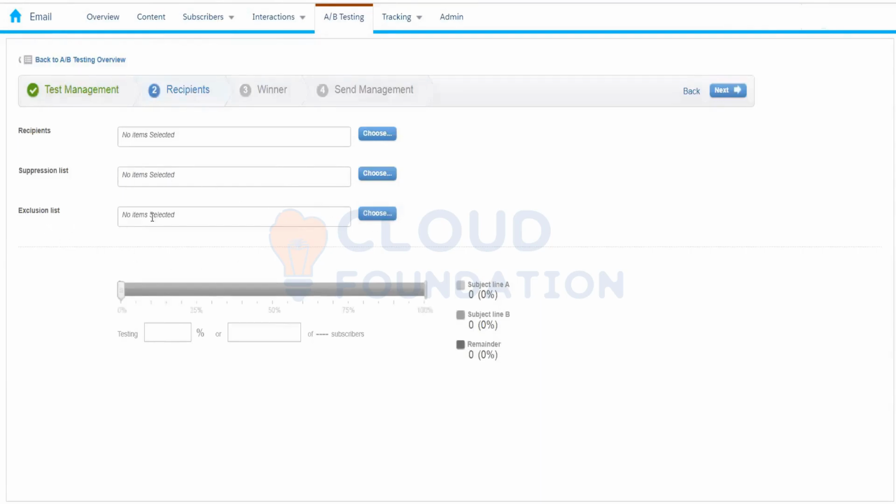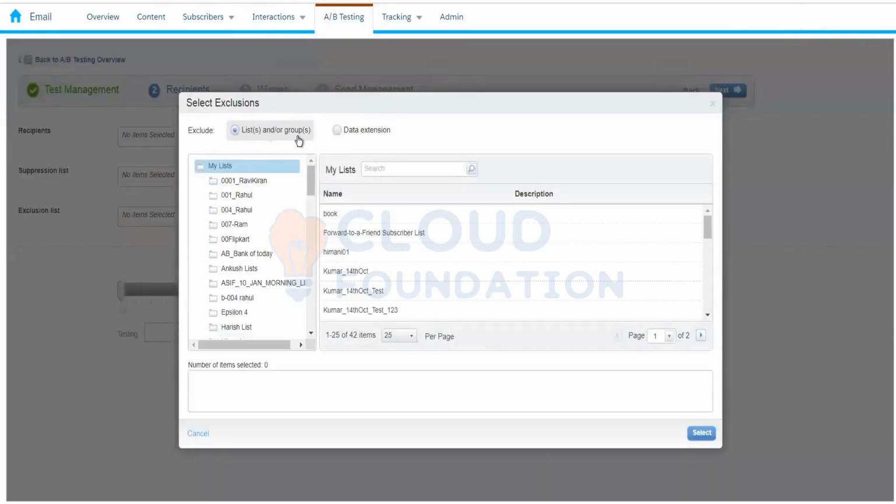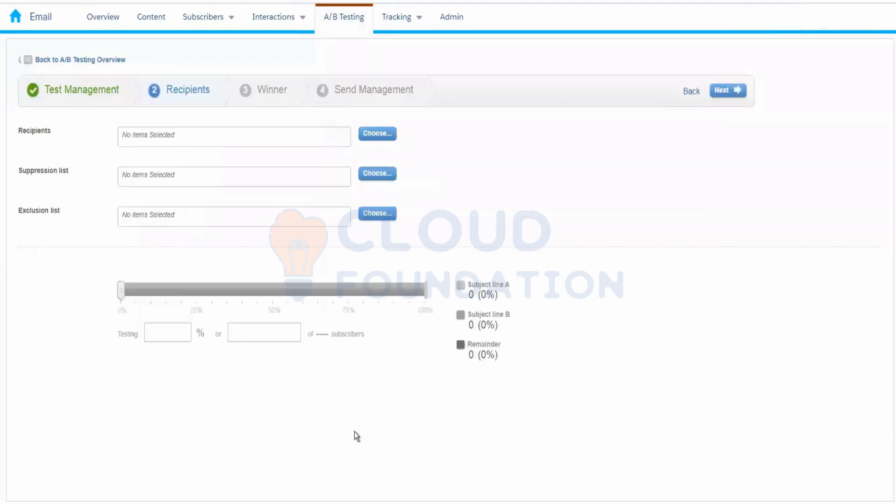We have the suppression list and then we have the exclusion list. When we click on choose the list, it shows three different things: lists and groups, or data extensions. Either we can choose a data extension or a list or group to exclude the subscribers. If the subscriber's record is found in the data extension that we have chosen as the exclusion list, then that subscriber will be excluded.